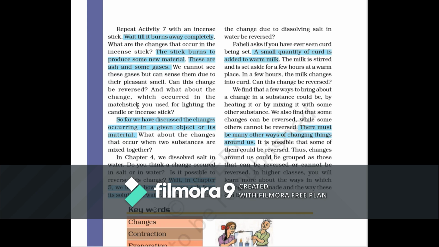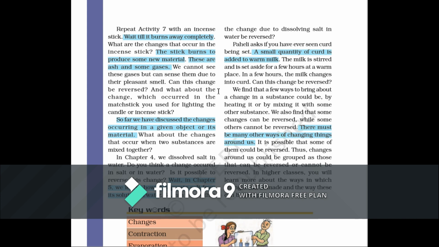Can you bring the milk, tea leaves, sugar, and water back separately? No, because it is again a chemical change which involves a change in chemical composition. So you cannot bring the raw material back. So it is also an irreversible change.